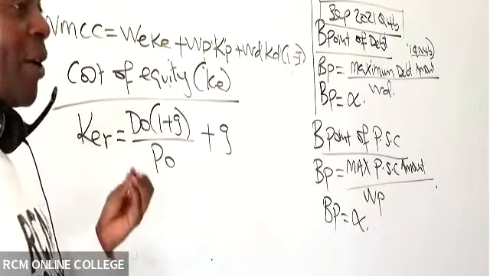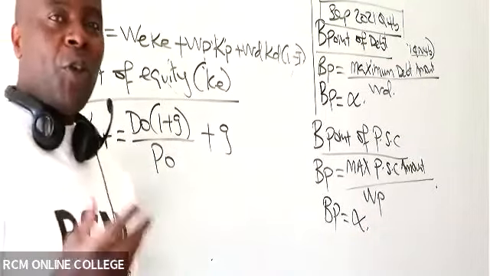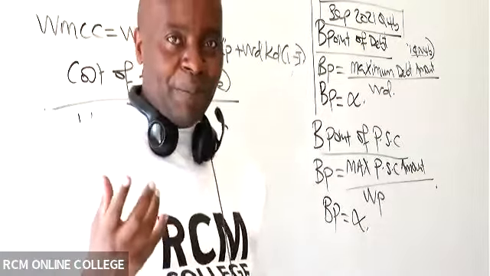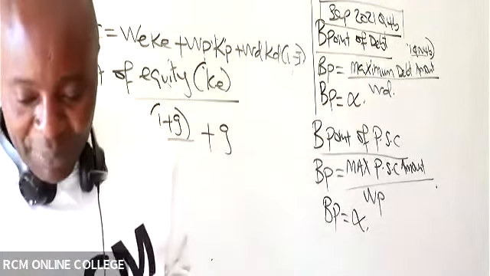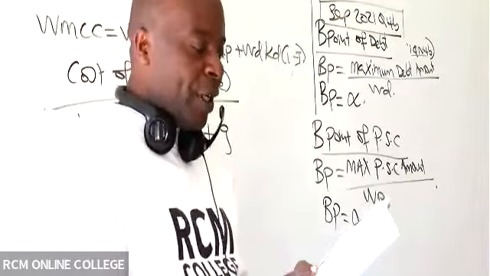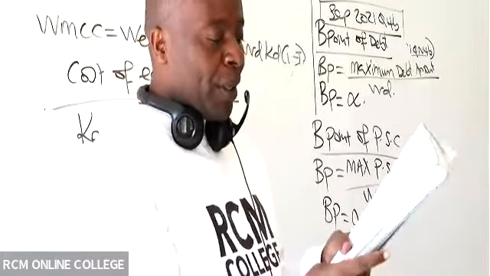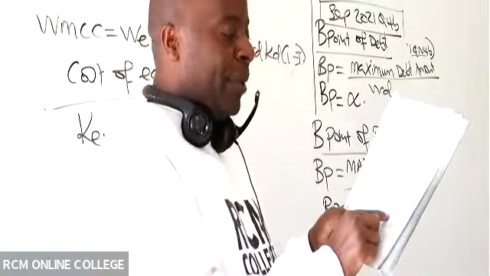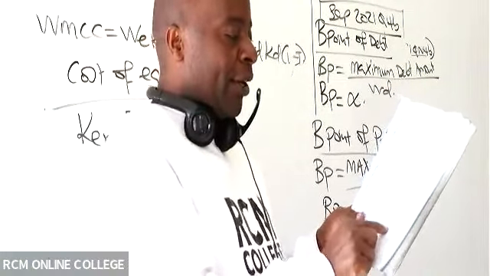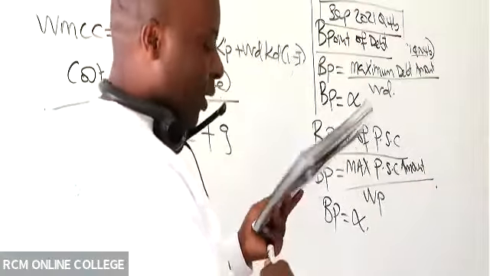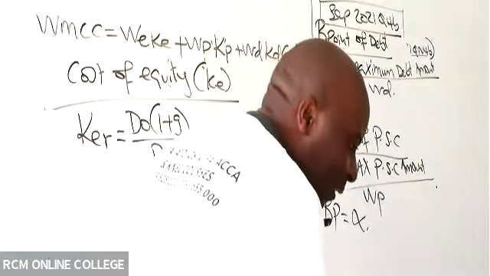Whenever you see the examiner giving you many dividends, you can see in this case here, the examiner has given you 5 dividends, 5 DPSs. Look at note number 1. Are you able to see the DPSs there? Yes, I can see the DPSs.